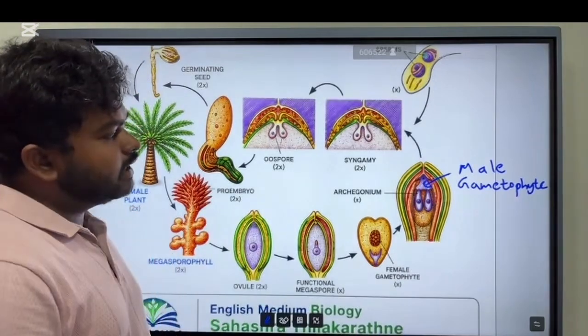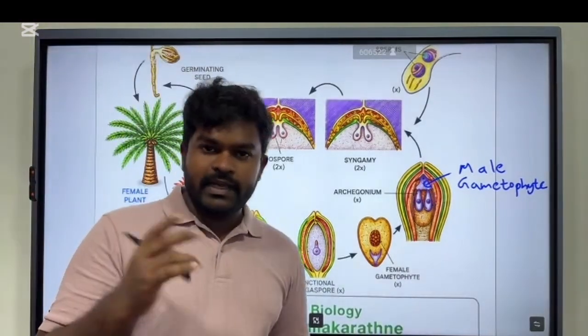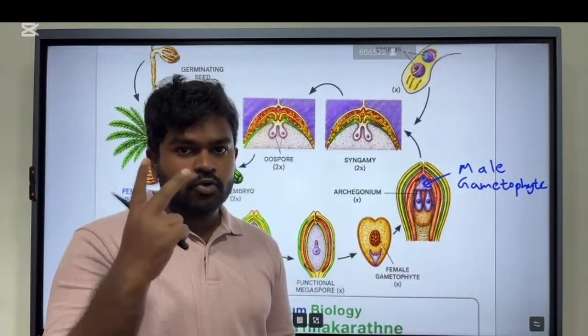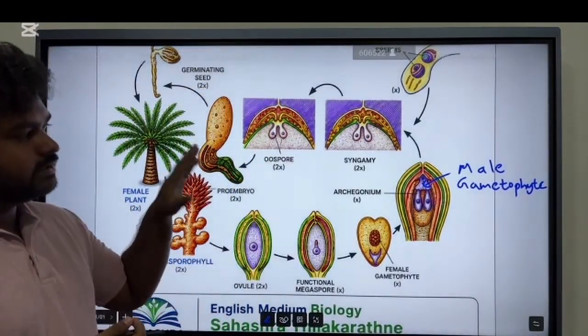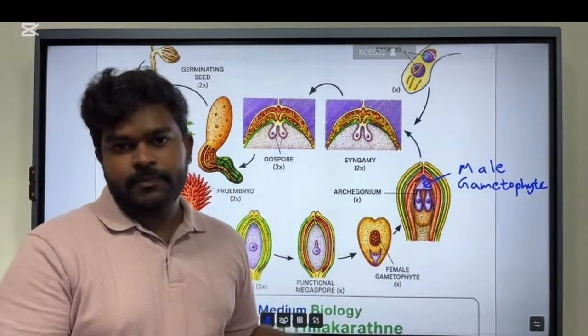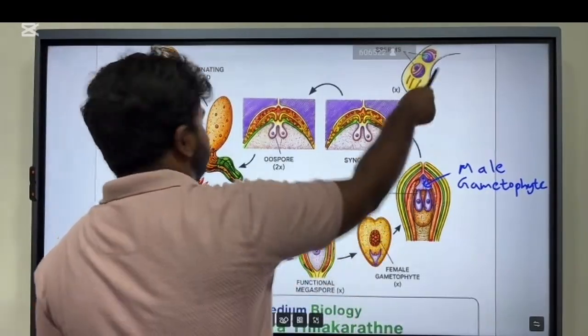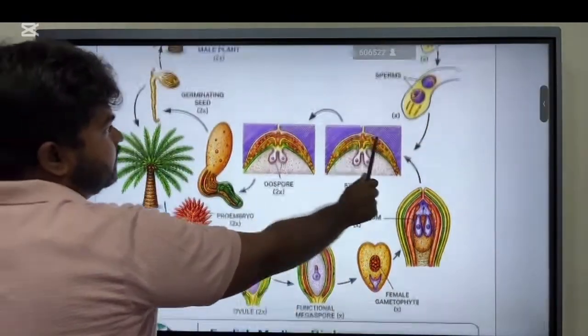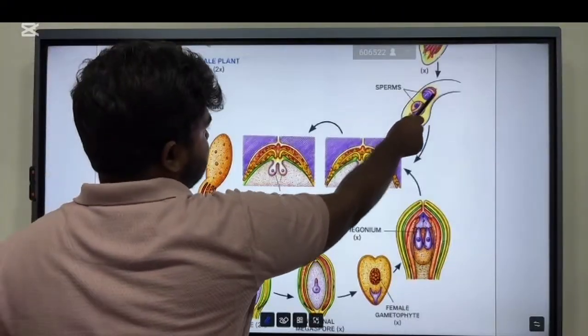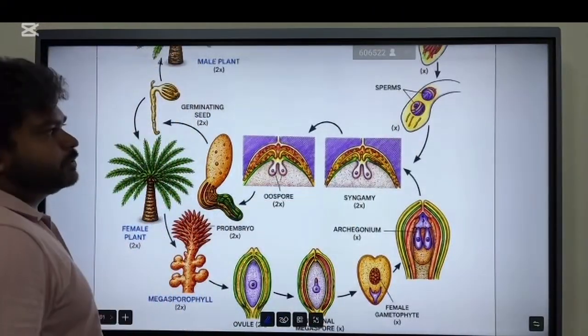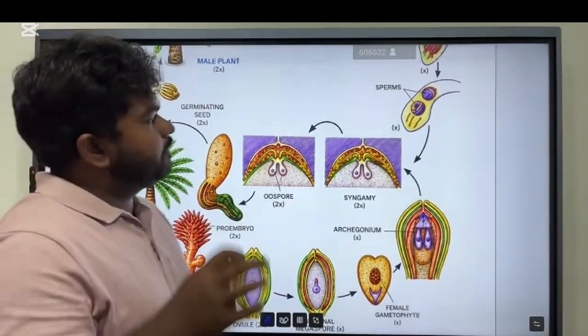Then this male gametophyte produces two sperms. These two sperms enter the pollen tube, like here. You can see these are the two sperms within the pollen tube.